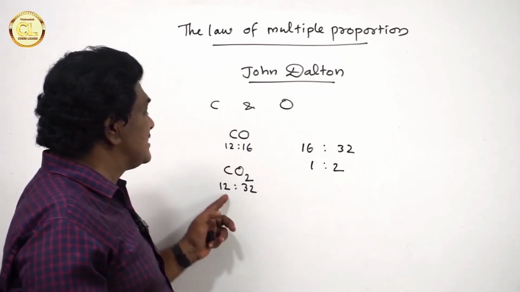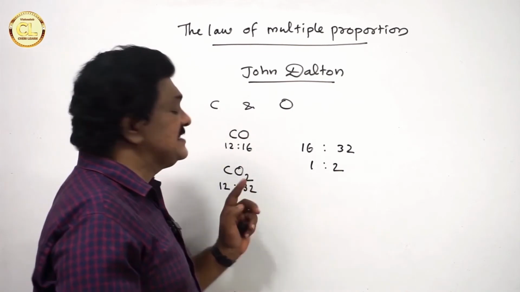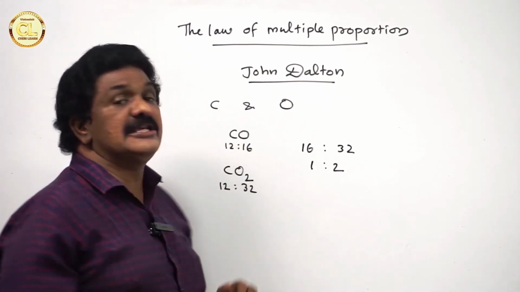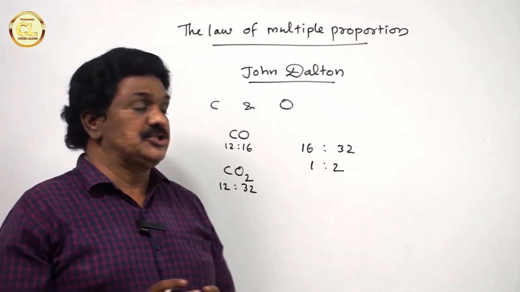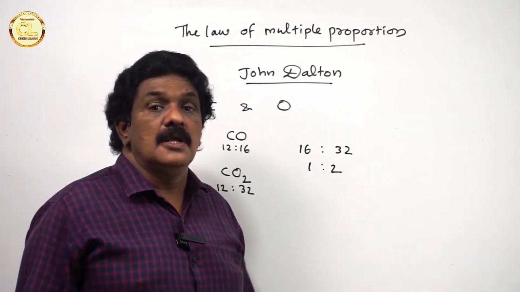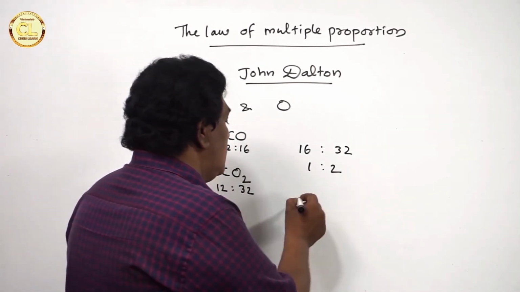Here, carbon has the same mass, but oxygen has different masses. The different masses of oxygen that combine with the fixed mass of carbon bear a simple ratio, 16:32 or 1:2. Let us see another example.